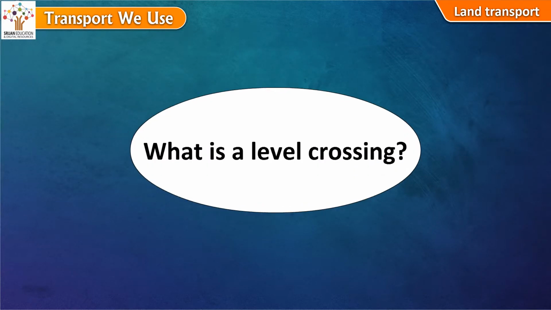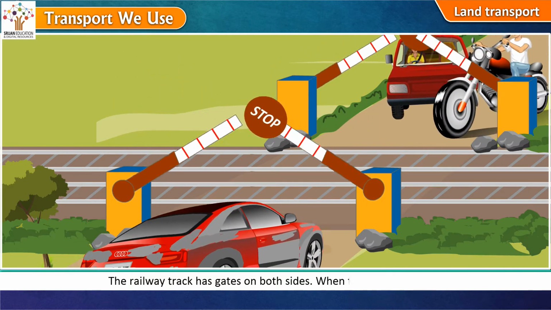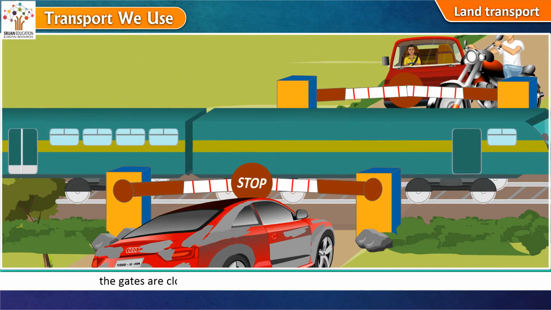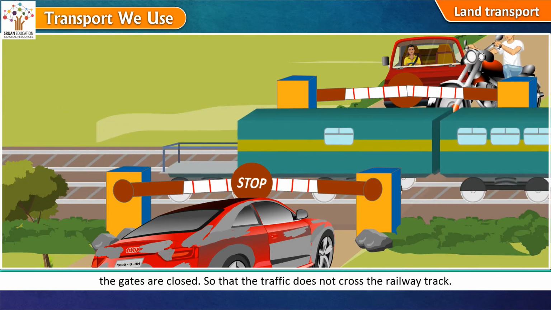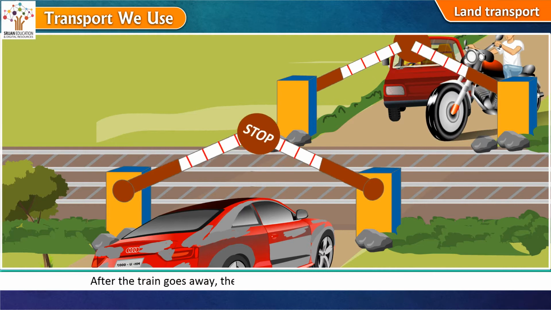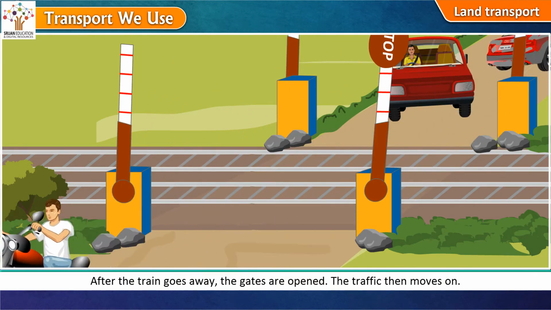What is a level crossing? A level crossing is a place where a road and a railway track cross each other. The railway track has gates on both sides. When the train is coming, the gates are closed so that the traffic does not cross the railway track. After the train goes away, the gates are opened. The traffic then moves on.